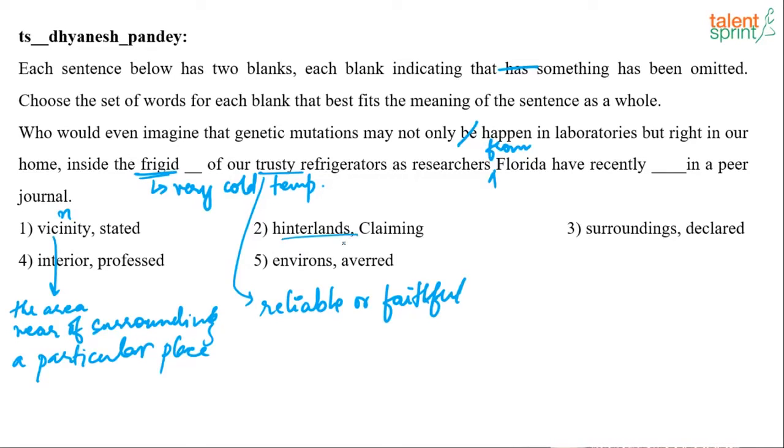What does hinterland mean? Hinterland is also a noun, and the meaning of hinterland is the remote area of a country away from the coast.